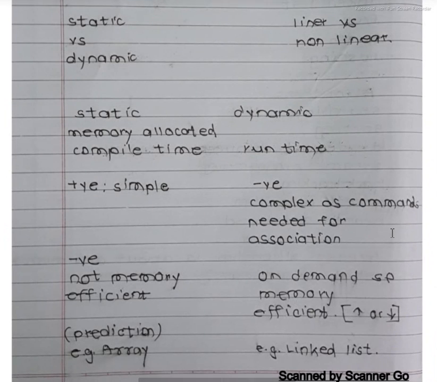Now what is static and what is dynamic? Static versus dynamic. In static, memory is allocated at compile time. In dynamic, memory is allocated at runtime.